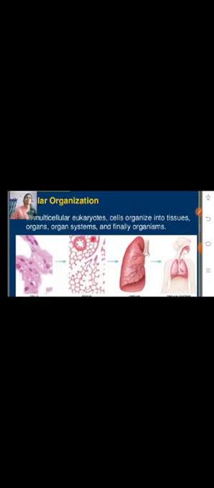Next, it is the history of the cell. In 1665, Robert Hooke made a simple microscope and looked at a piece of cork. What did he see? He saw small box-shaped structures that he called cells, because they reminded him of the cells in which monks lived.